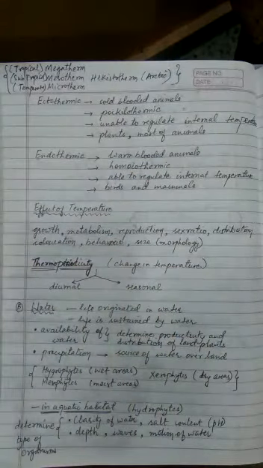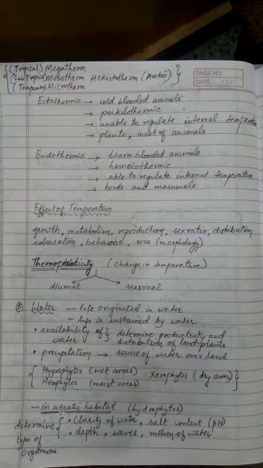Organisms are called megatherms if they are used to the temperature variations seen in the tropical zone. So those organisms which live in the tropical climatic zone are called megatherms. Those which live in the subtropical zones are called mesotherms. Those which live in the temperate zone are called microtherms, and those which live in the Arctic or alpine zones are called ectotherms. In the last class also we covered this concept.